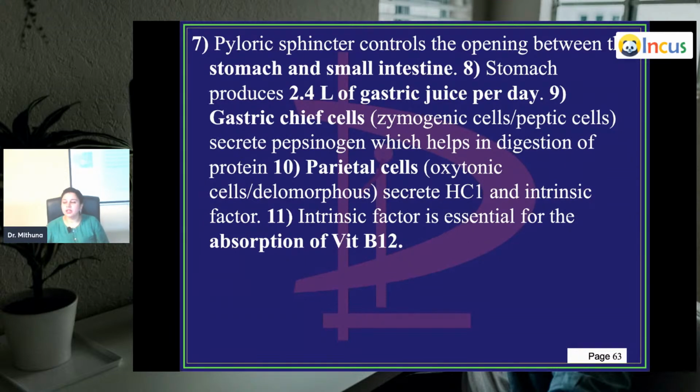They might use other names. So remember that chief cells are also called zymogenic cells or peptic cells, which secrete pepsinogen, which helps in digestion of the protein. Parietal cells are oxyntic cells or delomorphic cells, which secrete HCl and intrinsic factor. Intrinsic factor is essential for the absorption of vitamin B12 in the ileum, not in the stomach.